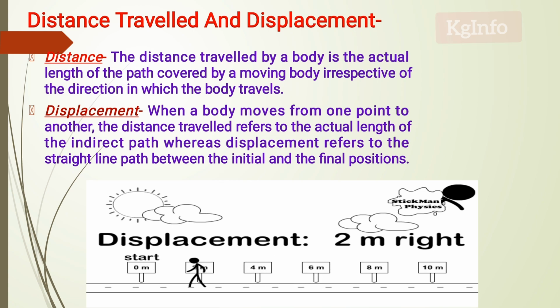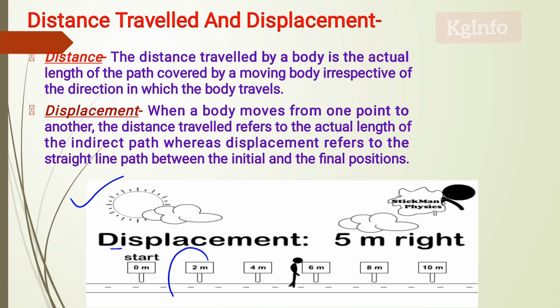Whereas displacement refers to the straight line path between the initial and final position. Let me take this cartoon. What is this boy doing? This boy is moving between two points.